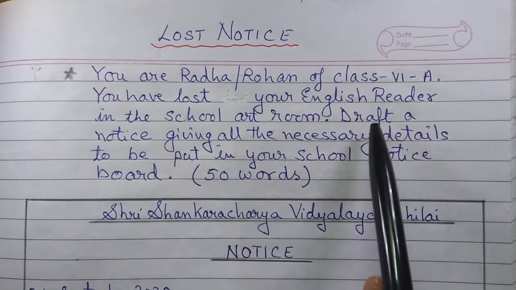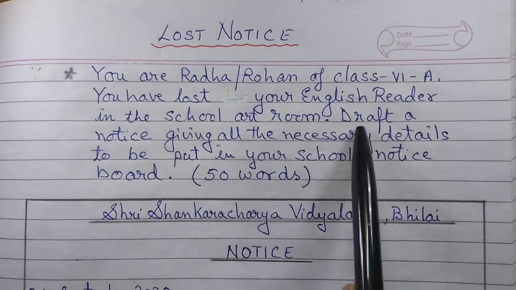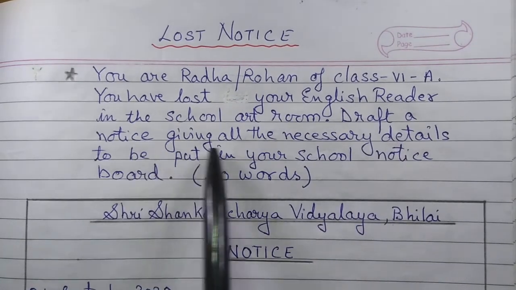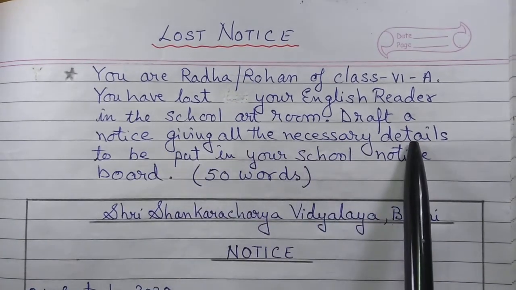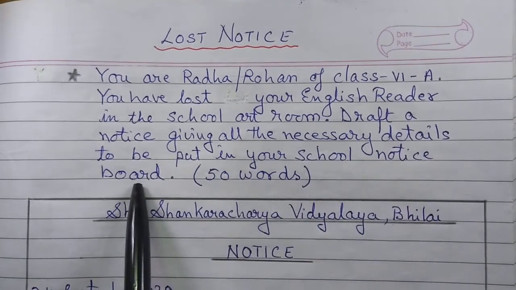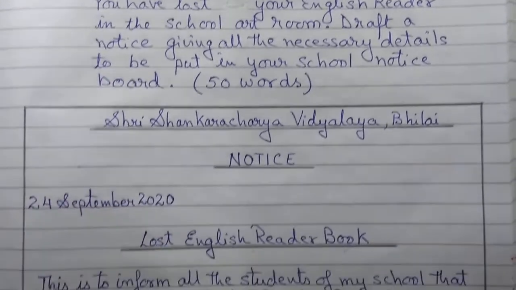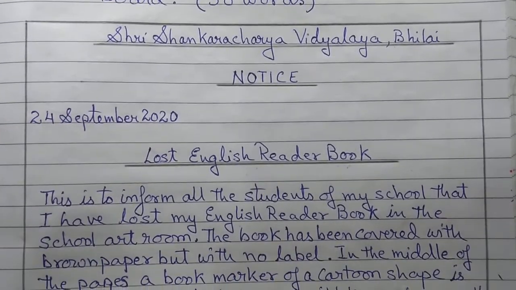Now, draft a notice giving all the necessary details to be put on your school notice board, and it should not be more than 50 to 60 words. Okay? Now see the format, the way I have written. Can you see?